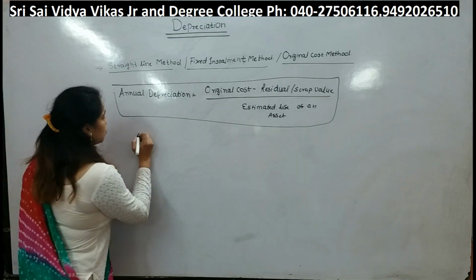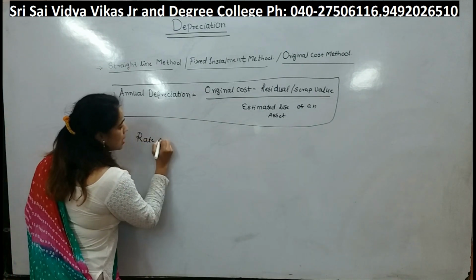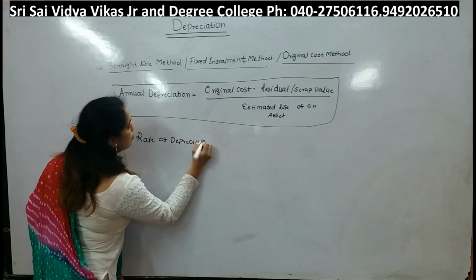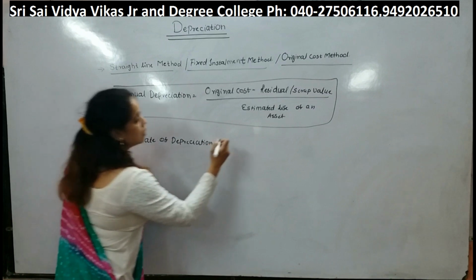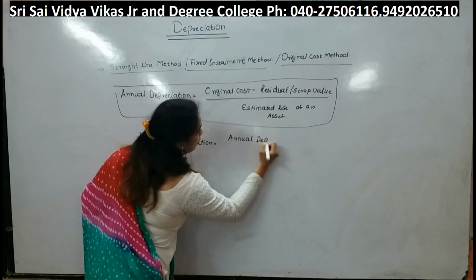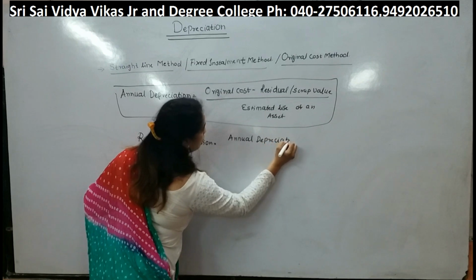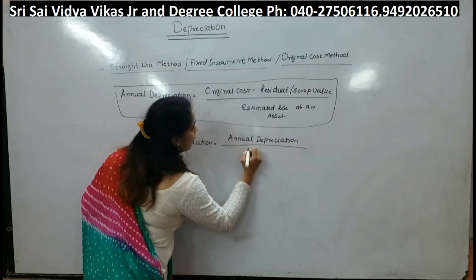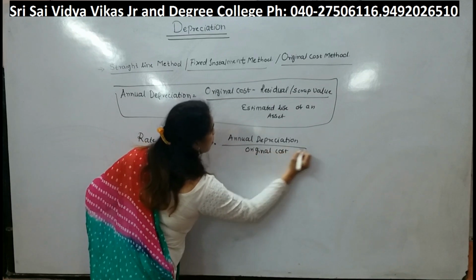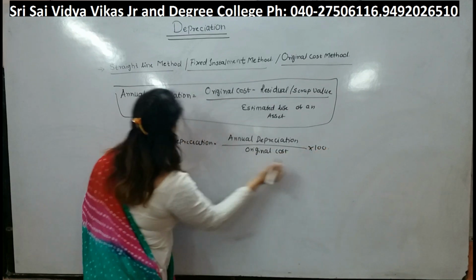Now we are going to find the rate of depreciation. Again, this formula is applicable only for this method. Rate is equal to annual depreciation divided by original cost into 100.